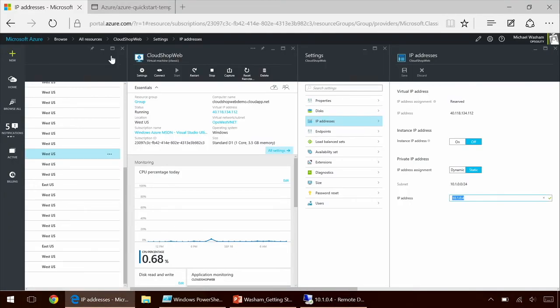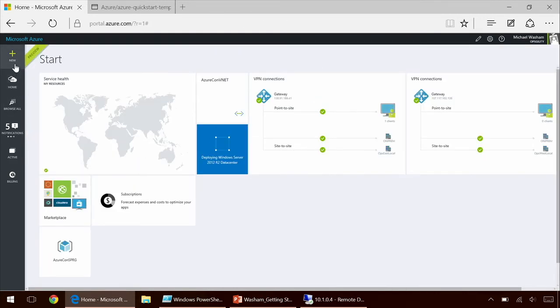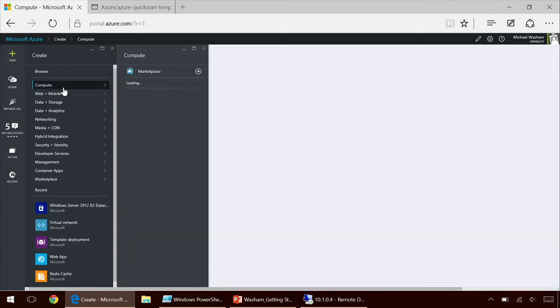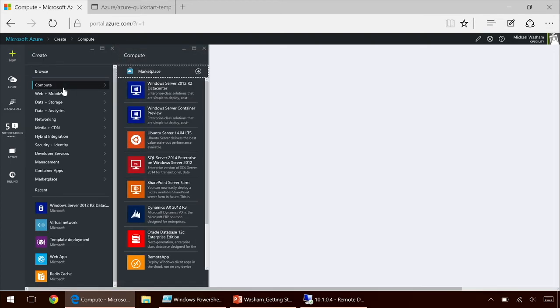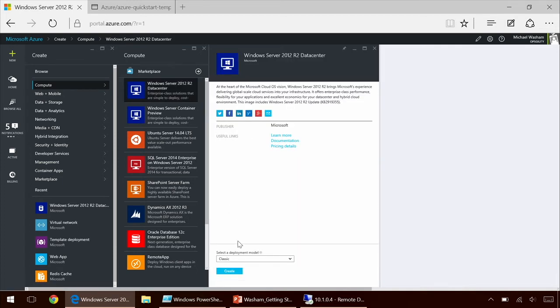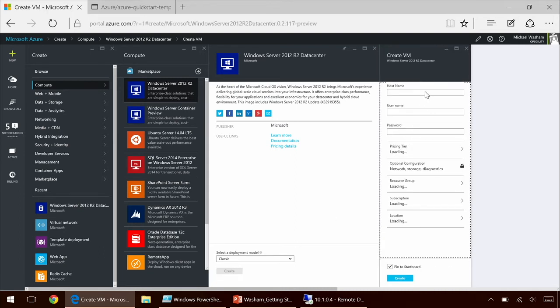One real quick benefit, there are several others, of course, of hybrid connectivity in a Windows environment, is that Azure provides the ability to automatically join a virtual machine to an Active Directory domain at provision time. And of course, you can do this through the portal, or you can do it through an automated deployment. So if I wanted to deploy a Windows server and have it automatically be part of the domain whenever it boots up, it's relatively simple for me to do that.